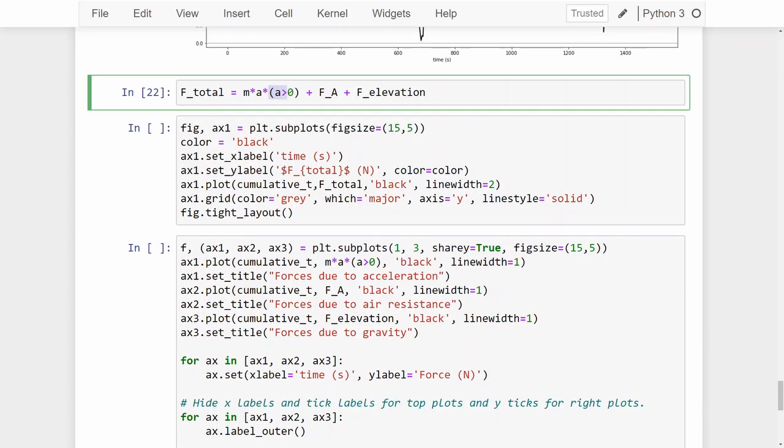You can see I've put here a conditional statement saying that this component, the acceleration component, is only valid for when you're accelerating, for when your acceleration is positive. The reason for that is as soon as your acceleration is negative, you are starting to slow down, you're braking, so you're not burning any energy to accelerate. In fact, you're just slowing down. There's no energy required to slow down, but there's energy required to accelerate. So the total energy is only dependent on that component for scenarios where we're accelerating. So that's why I put it there.